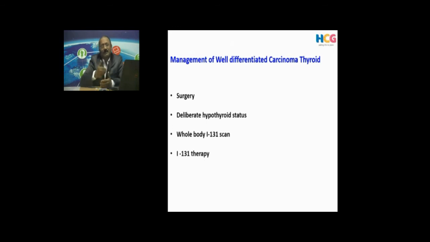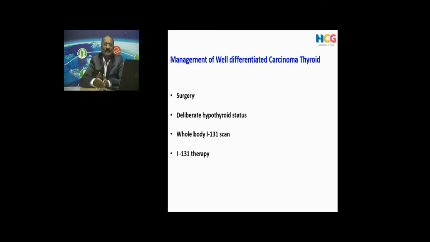So what will you do? As I told you initially during my presentation, you do a thyroid scan or ultrasound, FNAC is done, and it turns out to be suspicious for malignancy, maybe diagnosing papillary carcinoma of the thyroid. These are the patients who have to undergo treatment, because this is one malignancy which is eminently curable with fewer complications and a good quality of life.